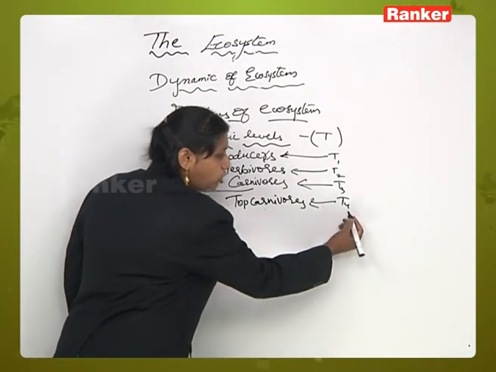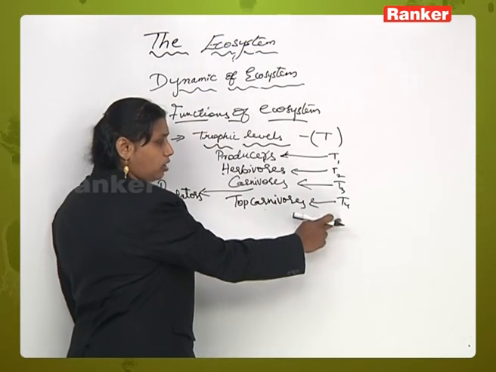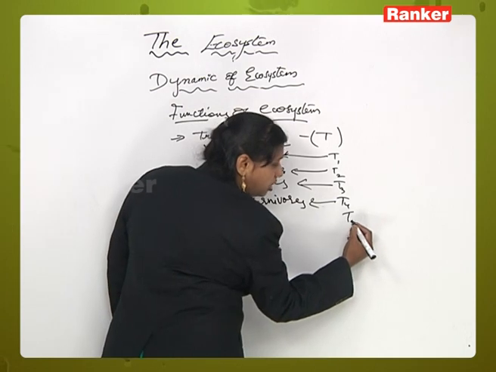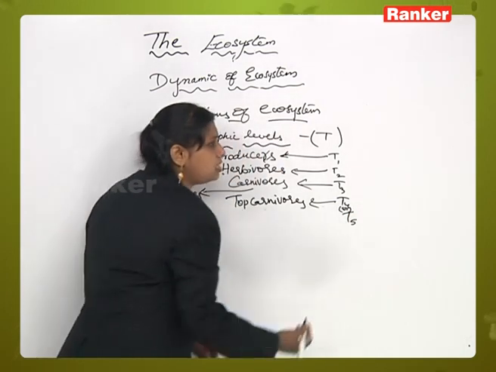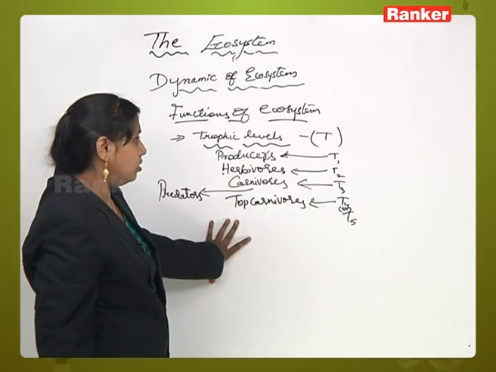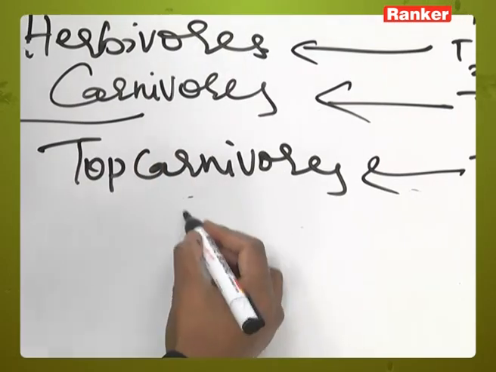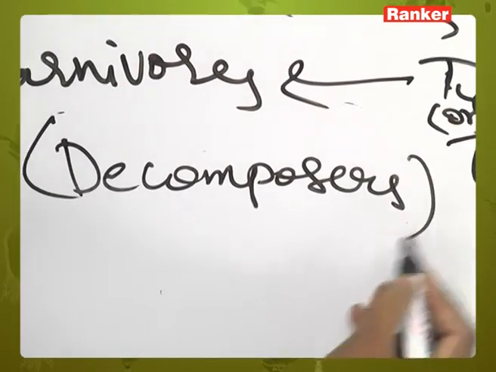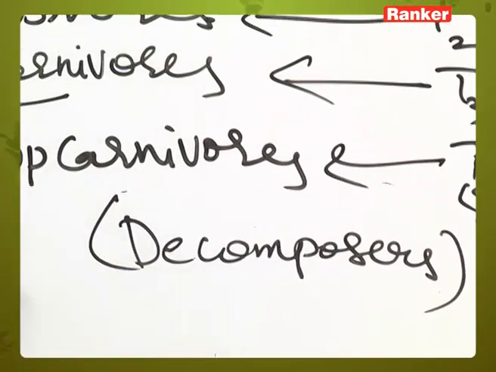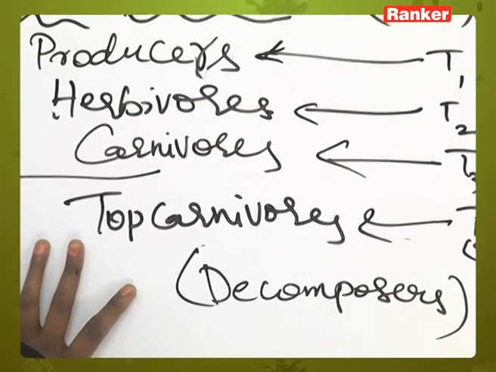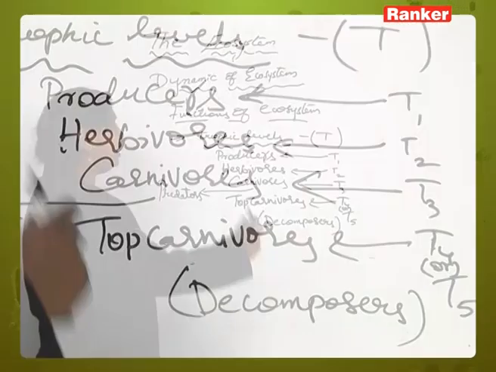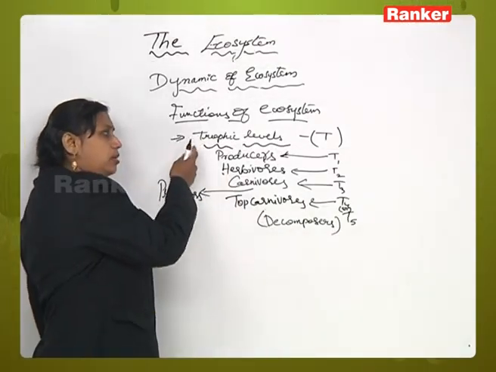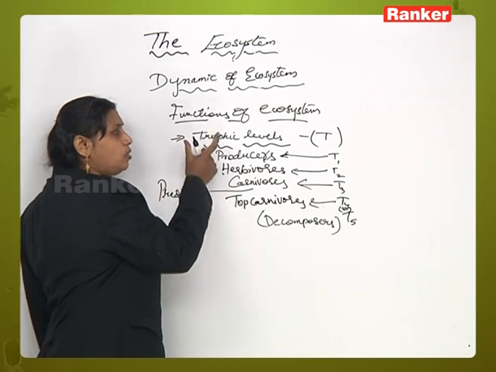This occupies the fourth position. These are called T4, or you can also see the T5 position here, and these will include top carnivores and all the decomposers. This will be the ultimate decomposers, which are helpful and are not further eaten by any other organism. So basically all the organisms with a similar feeding habit are categorized in one particular level.